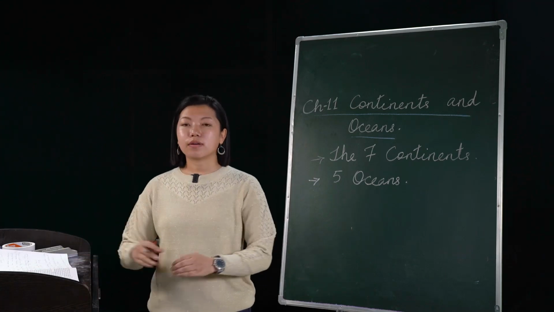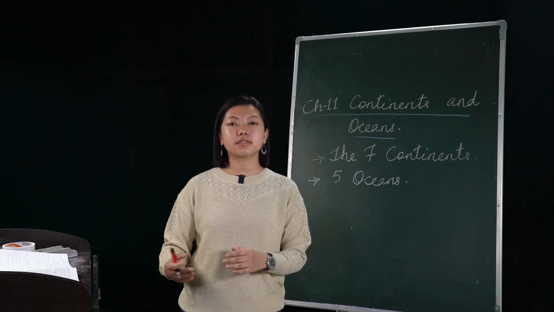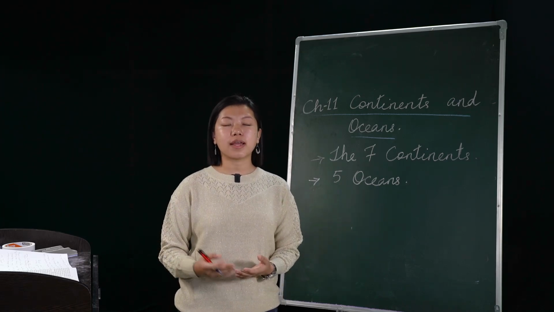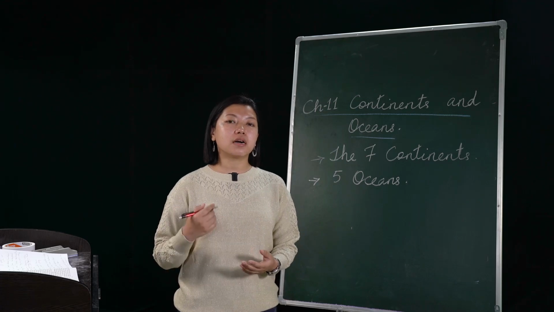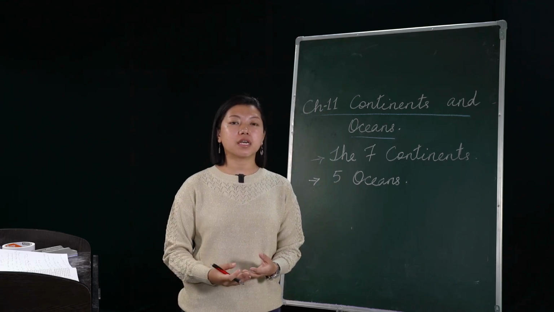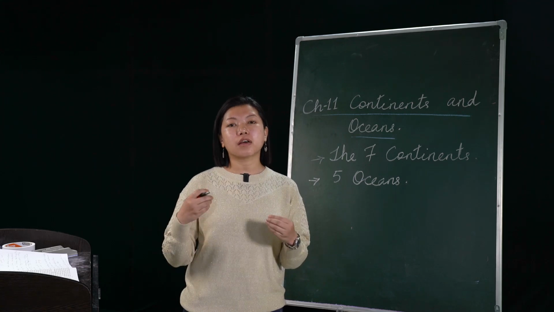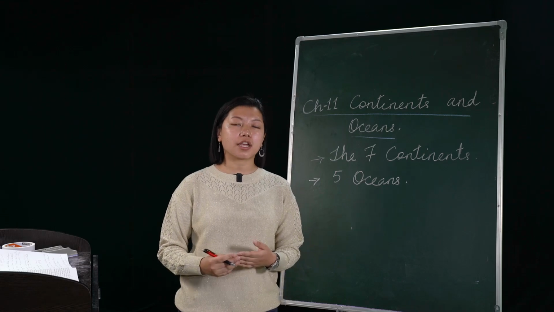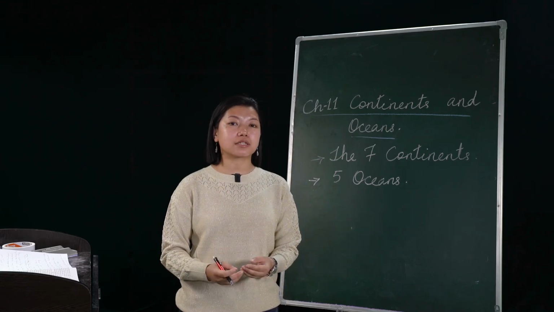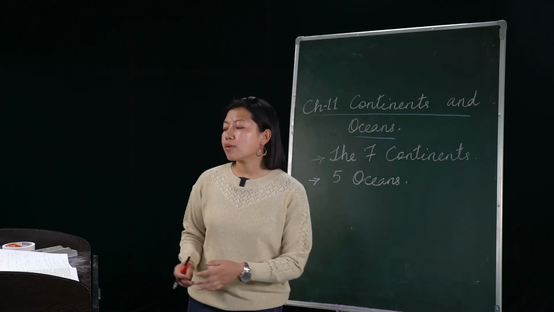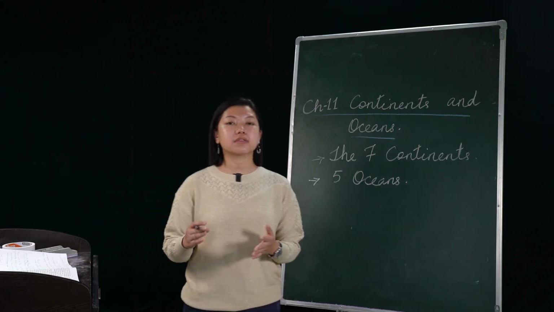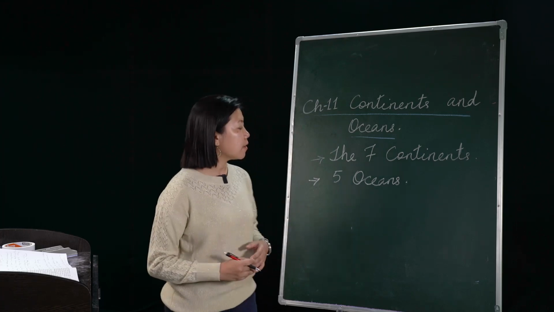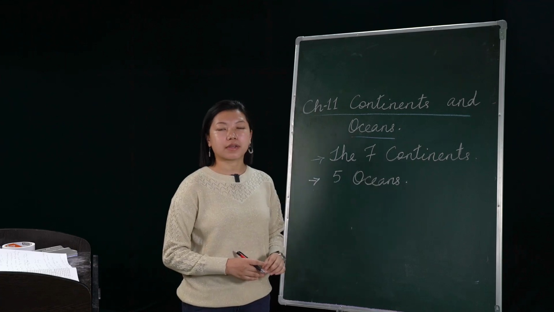And then in Asia, we have mountains, and even the soil is very fertile. That's why the population is also more, and the plantation of crops is very much possible, because of the alluvial soil and the different types of soil available in Asia, which makes it very successful in cultivation as well. So Asia has more population, the size is large, and there are so many countries in Asia. Then the next one is Africa.